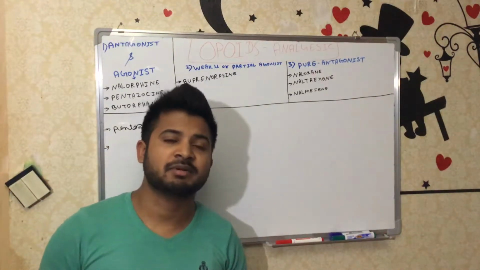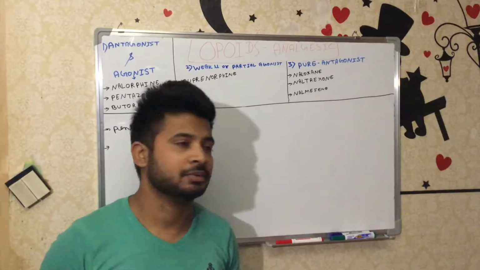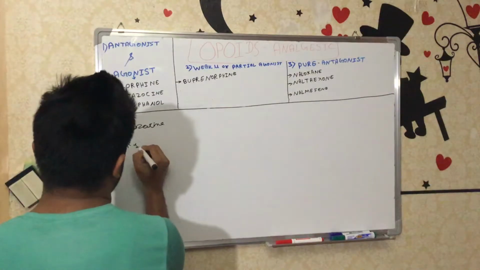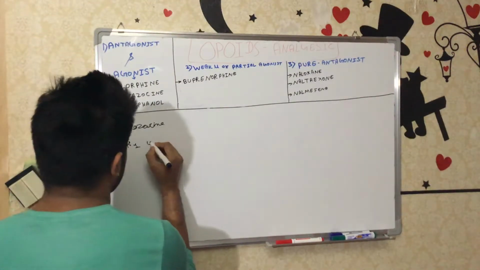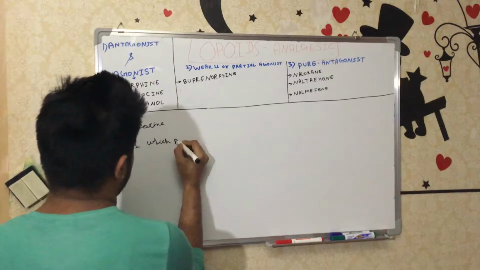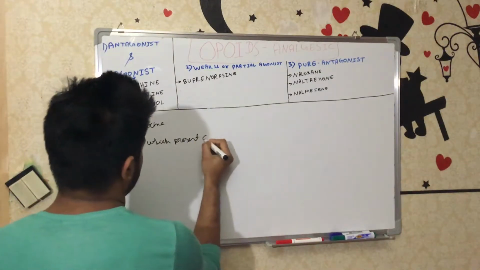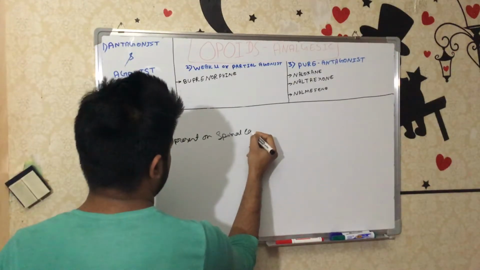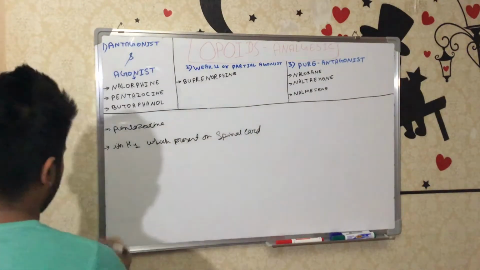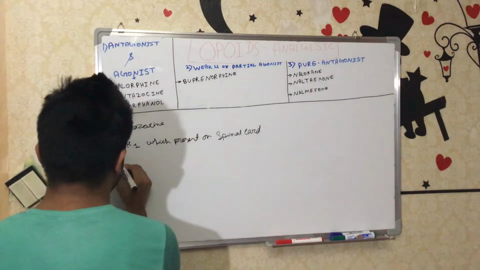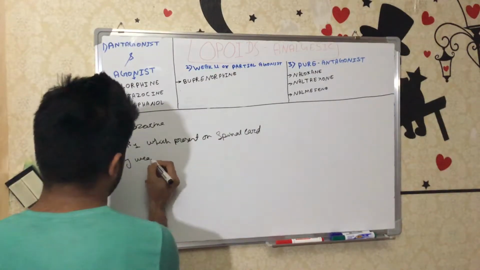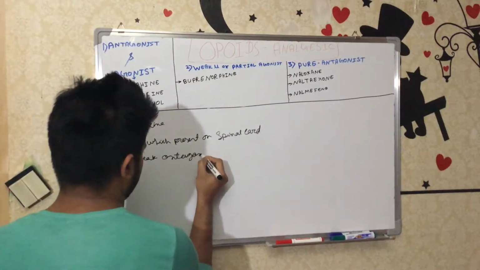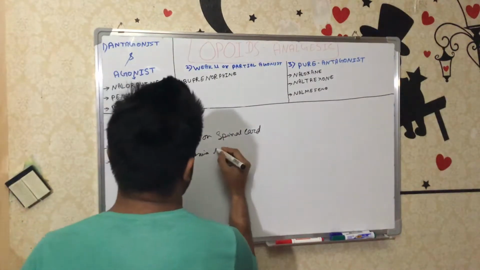As we know, kappa is subdivided into three receptors: kappa 1, kappa 2 and kappa 3. It acts on kappa 1, which is present in the spinal cord, and very weakly antagonizes the mu receptor.